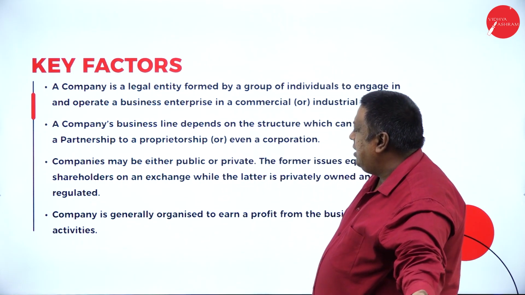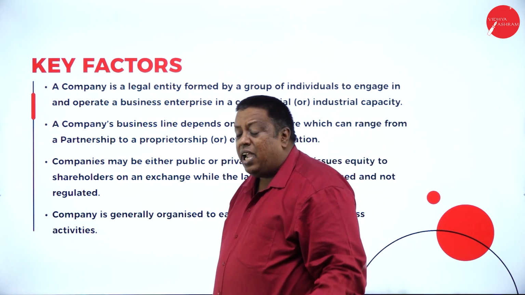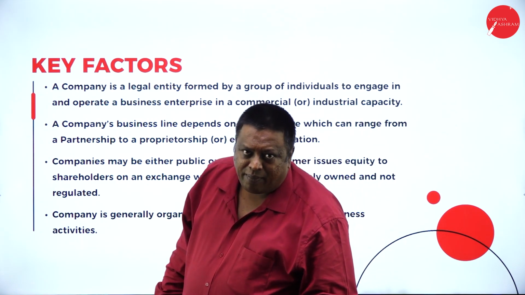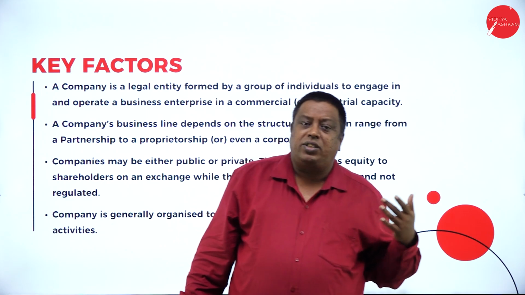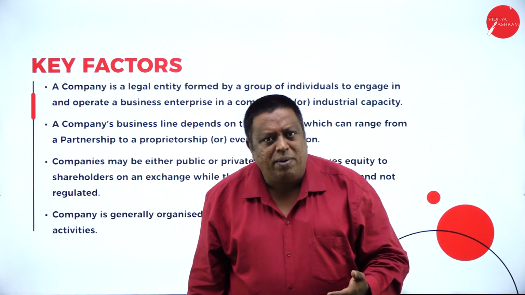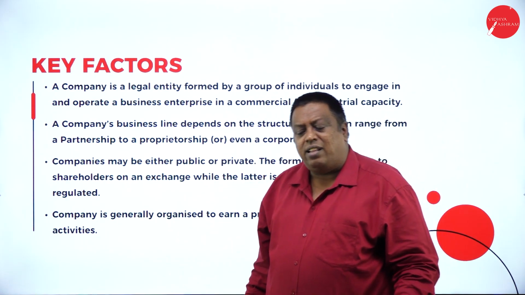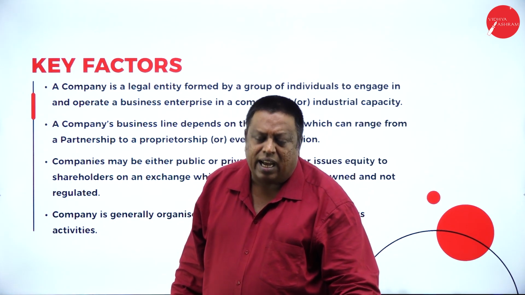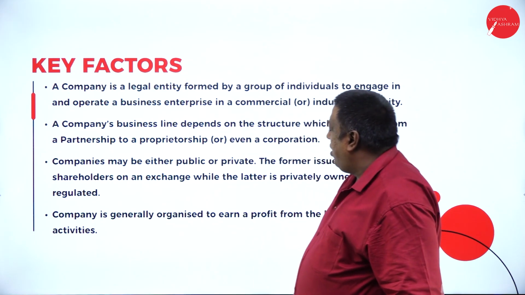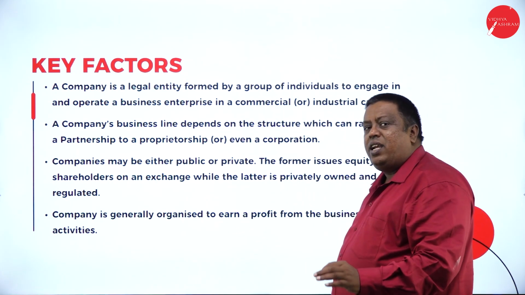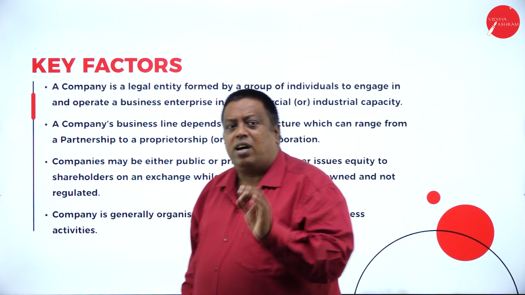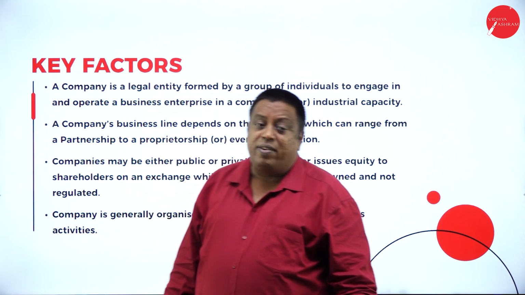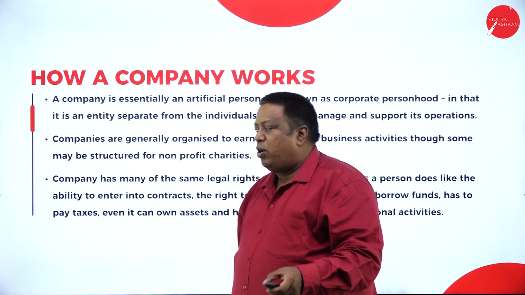The third one is that the company may be either a private or a public company. A public company issues shares to the public in the form of equity shares, and a private company is formed with its own funds. Companies are generally organized to earn a profit. Every company is started to earn profits, along with diversification of income.